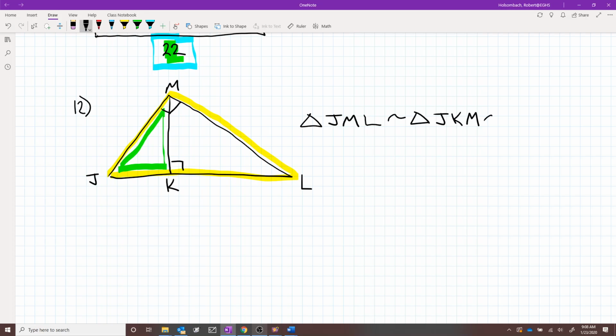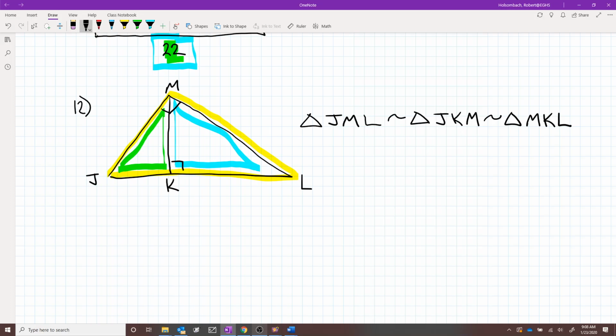And that triangle is similar to triangle. We're going to use that same order of short side, long side, hypotenuse. M to K is the short side of this last triangle. The long side is K to L. And the hypotenuse goes back to M. So the last description is going to be M, K, L. That is your similarity statement for that problem.